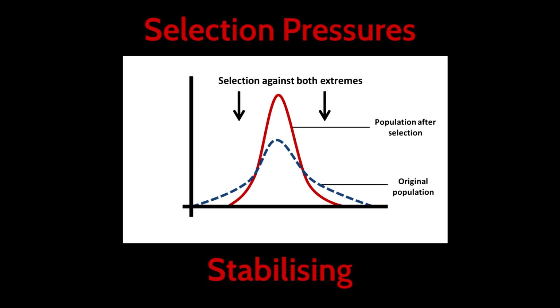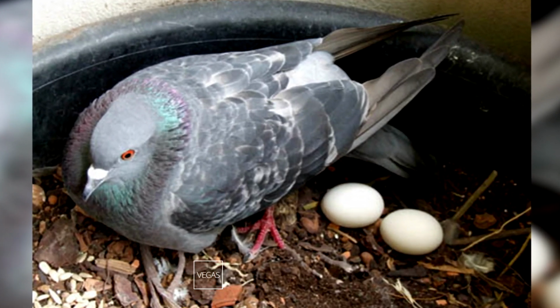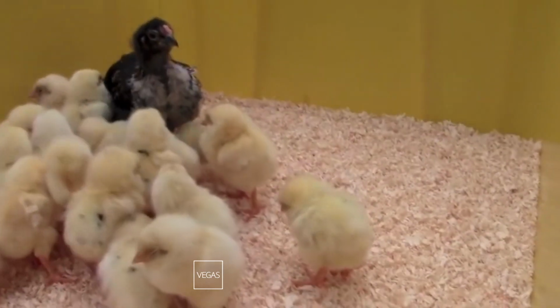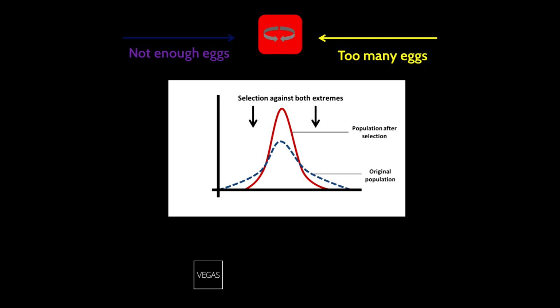Stabilising. Selection pressure towards the centre increases the number of individuals at the modal value, cutting off the extremes. If a pigeon lays too few eggs, the chance of all the offspring dying is greater. But if it lays too many, there are too many offspring to feed. This creates a selection pressure to lay a medium amount of eggs.